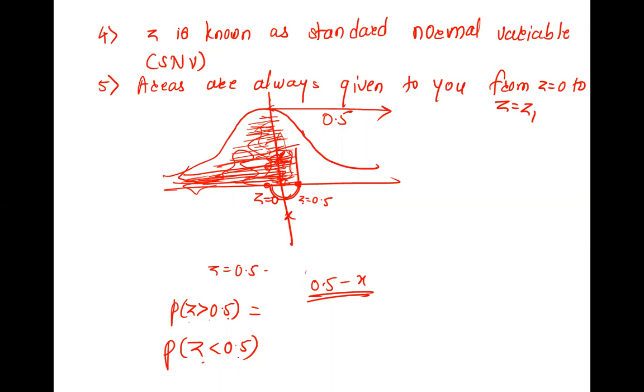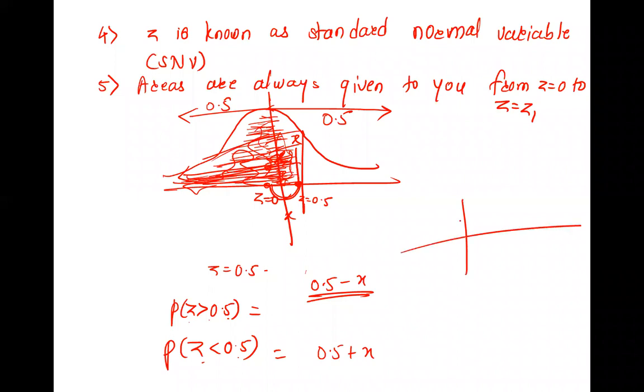Yes. So suppose this is 0.5 and we have to find this. We know this is x and we know this also. What is this? 0.5. So what will be the answer? 0.5 plus x. So are you clear now?